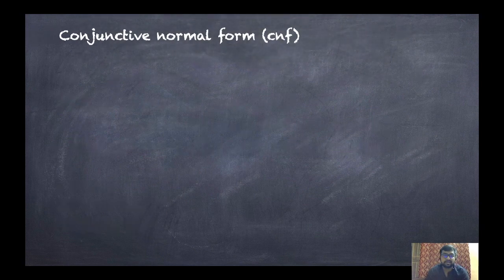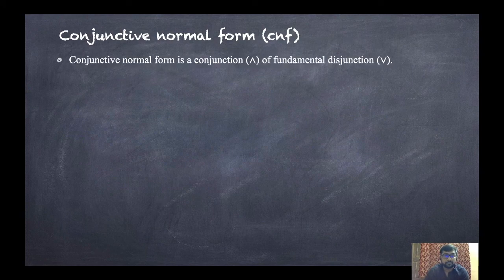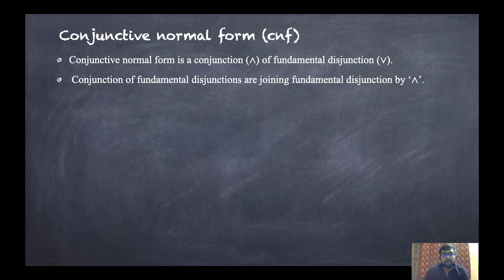Now next, CNF, that means conjunctive normal form. What is conjunctive normal form? By name, it is a conjunction, that means and, of fundamental disjunctions. A conjunction of fundamental disjunctions means joining fundamental disjunctions by and. There it was or, and here it is and. For example, P or Q and R. So here, in between any statements or propositions there has to be and, and in the surrounding brackets there has to be or. So here P or Q, and in between it is conjunction, that means and.